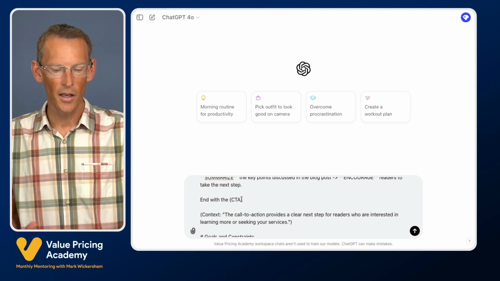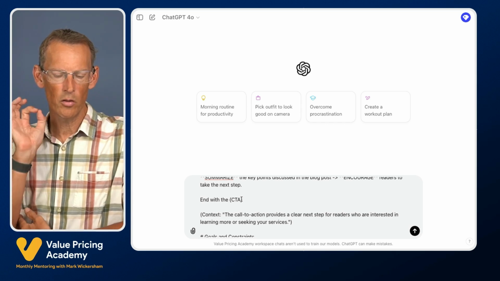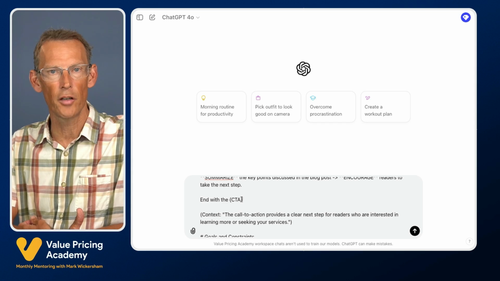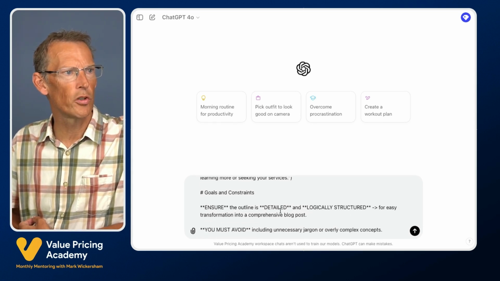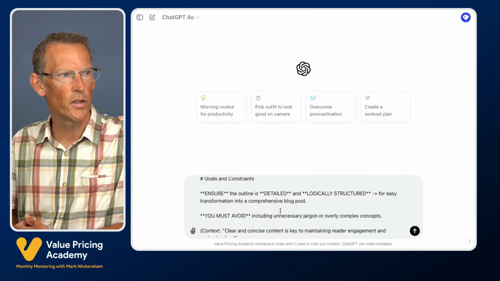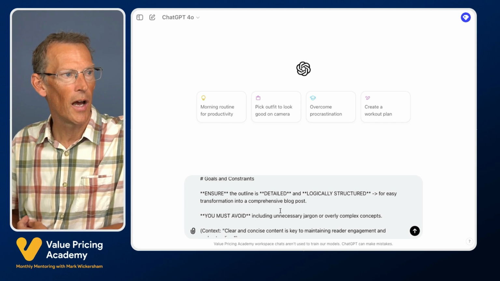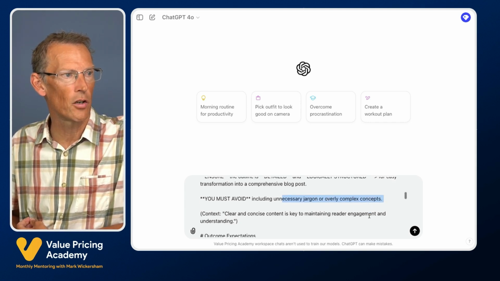So that is a template giving a framework for the output. And that is one of the most powerful and most important elements of an advanced prompt. Then I've got some goals and constraints that I've given it. What I want it to do is to create a detailed and logically structured outline, and I want it to avoid including unnecessary jargon or overly complex concepts.